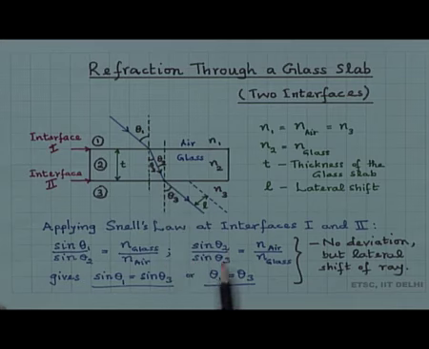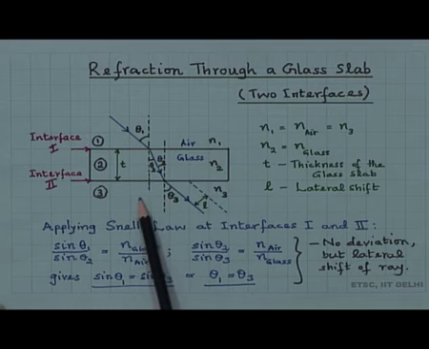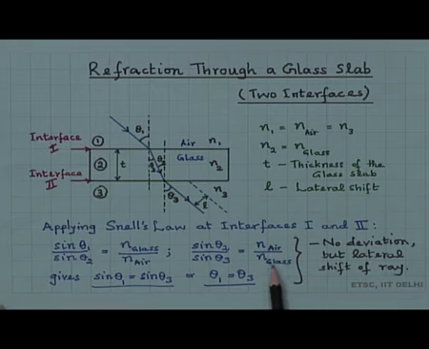Therefore, sin theta 2 by sin theta 3 is equal to n air by n glass, that is n 2. Now there is the third medium here, that is air, and therefore, n air by n glass. So, this simply gives you sin theta 1 is equal to sin theta 2. So, you can multiply the two equations and you see that sin theta 2 cancels, n glass cancels here, n air by n air is 1, and therefore, sin theta 1 is equal to sin theta 3, or theta 1 is equal to theta 3.